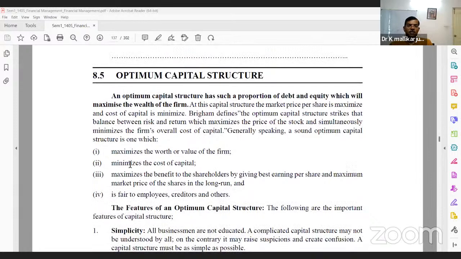Optimum capital structure is the one that maximizes the wealth of the firm and minimizes the cost of capital. It is called the optimum capital structure. Cost must always be minimized and wealth must always be maximized. And we must see which combination maximizes the value and which combination minimizes the value, right? So that part is there. Now I stop here and next Saturday we'll continue with the capital structure theories.